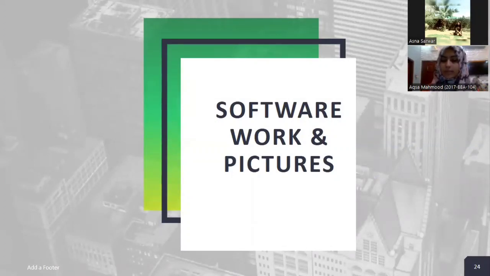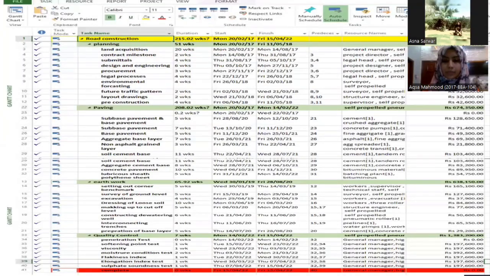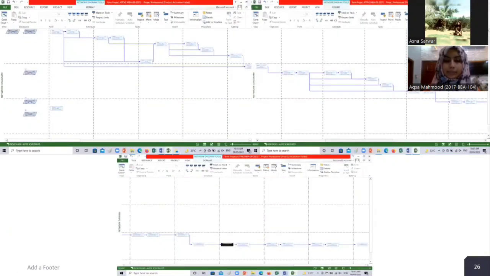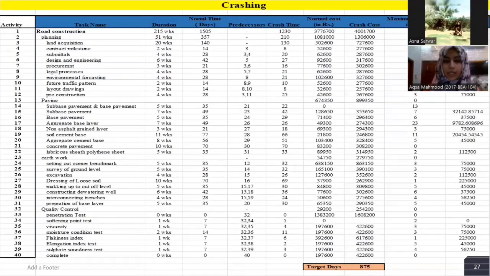Now, moving towards some software work. This is the work breakdown structure we drew and achieved on our project on MS Project software. This is the network diagram we achieved from our work breakdown structure. This is our crashing.